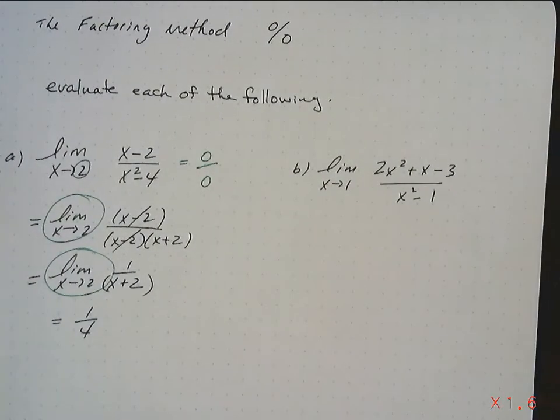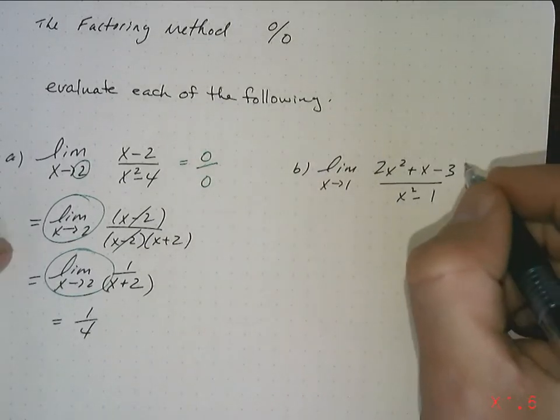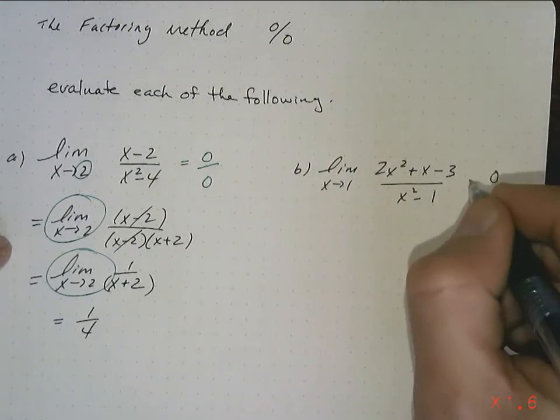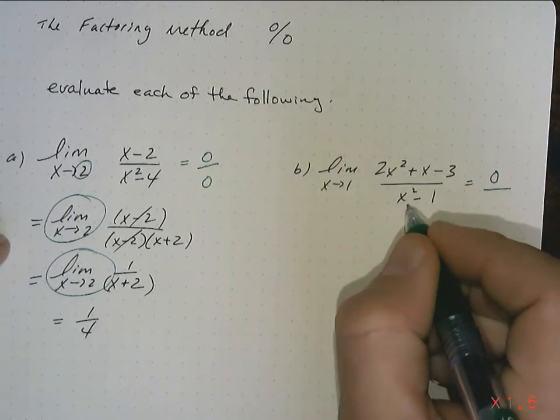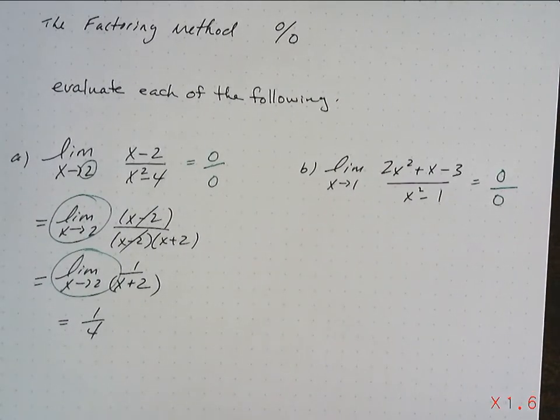Ooh, okay. So I'm going to take x approaching 1. It is a polynomial on top and a polynomial on the bottom. I put in 1. I get 2 plus 1 is 3, minus 3 is 0. And I put in 1 on the bottom, I get 1 squared minus 1 is 0. It is indeterminate form, so I have more work to do.